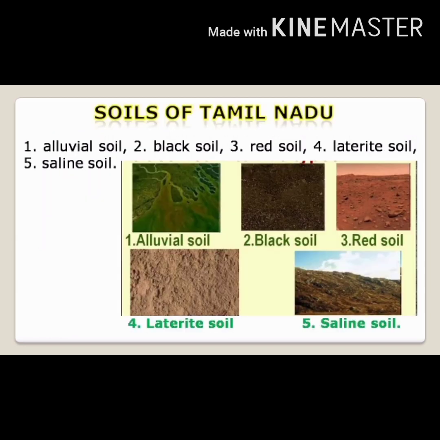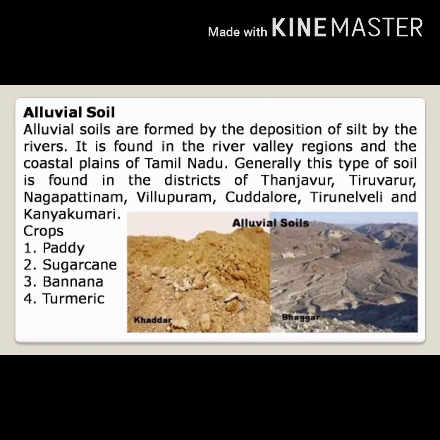Soils of Tamil Nadu. The soils in Tamil Nadu are broadly classified into 5 types: alluvial soil, black soil, red soil, laterite soil, saline soil. Already we studied the same types of soil. Can you remember which lesson? Yes, correct, India agriculture. Now particularly we are going to study Tamil Nadu.